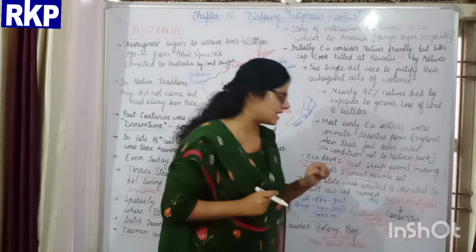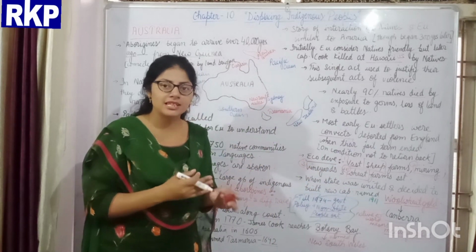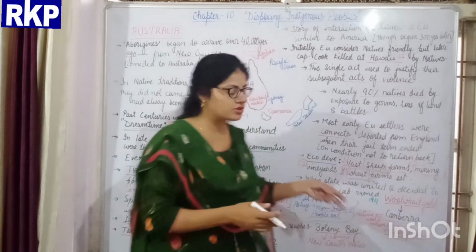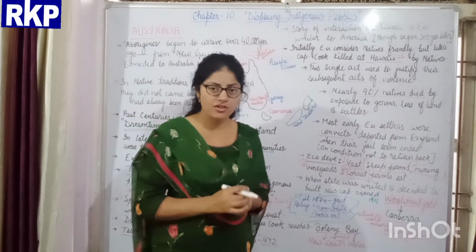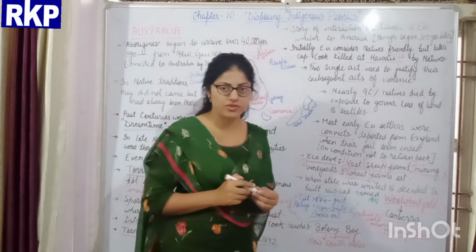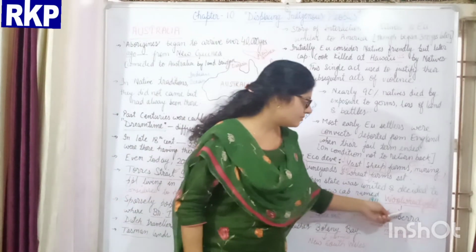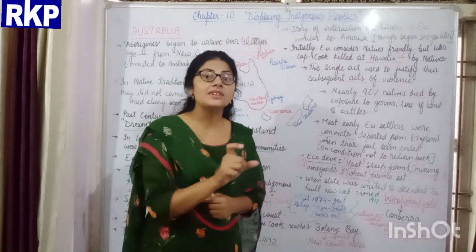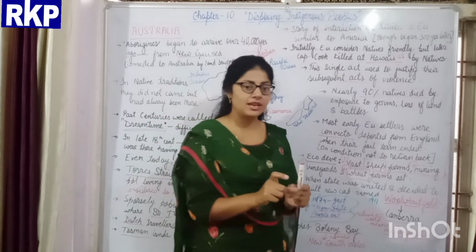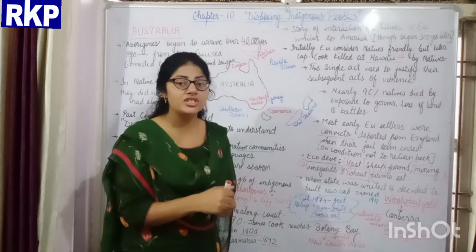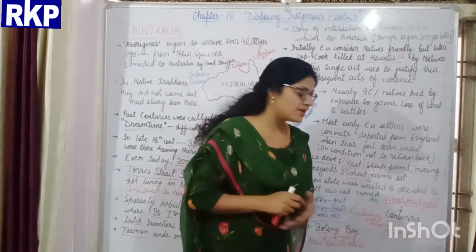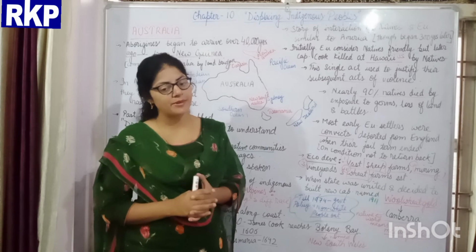But later on the name was changed to Canberra, which is now the capital of Australia. So later on the name was decided to be Canberra. But Canberra is a native term. It is an indigenous term which means a meeting place. So Canberra is now the capital of Australia.